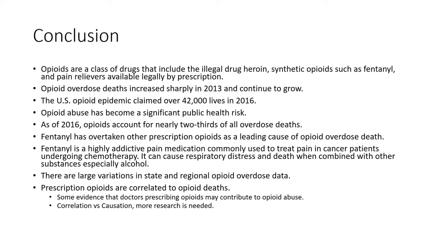In conclusion, opioids are a class of drugs that include the illegal drug heroin, synthetic opioids such as fentanyl, and pain relievers available legally by prescription from a doctor. Opioid overdose deaths increased sharply in 2013 and continue to grow. The U.S. opioid epidemic claimed over 42,000 lives in 2016 alone. Opioid abuse has become a significant public health risk. As of 2016, opioids account for nearly 2/3 of all overdose deaths.